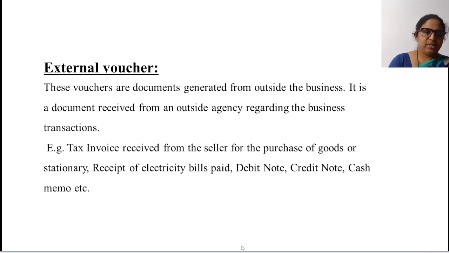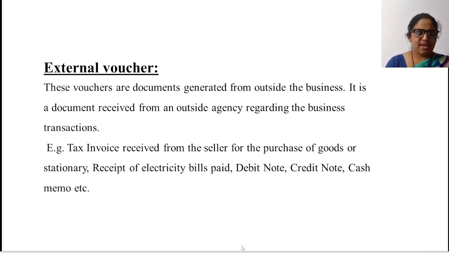Okay, so today we have started the new chapter that is called Journal. In the journal, the first point was meaning, importance, and utility of accounting documents, and then we have also seen about the voucher.